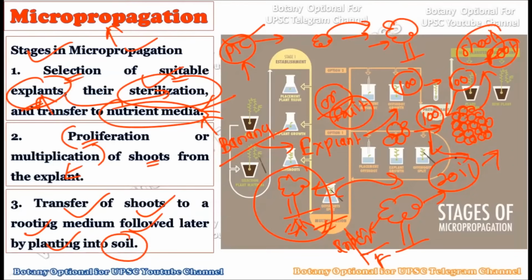So now we have 100 banana plants in our field. Right from one banana plant we have created 100 banana plants, and these 100 banana plants will have very much economic importance in the market, because a large number of bananas will get produced and it will create more money in the market. So through these three steps, which are very common with those of tissue culture, the only difference is that we are creating a large number of plants by using a large number of explants. Okay, so this is how we can do micropropagation, by using a very small explant at the beginning and creating a large number of plants at the end of the process.